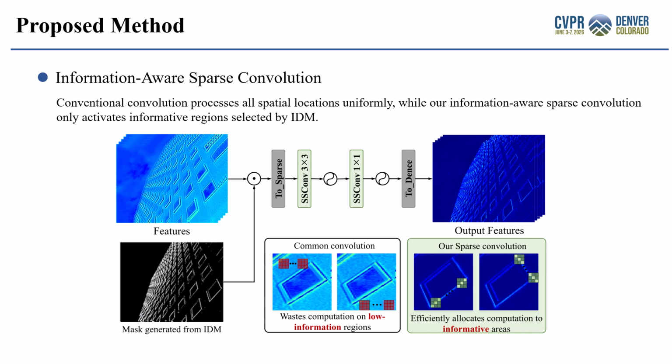Unlike conventional convolution, which processes all spatial locations uniformly, our sparse convolution concentrates computation on reconstruction-challenging regions while bypassing redundant smooth regions. The second branch, namely ARM, performs implicit soft feature modulation by generating affine modulation parameters from IDM. Together, these two branches provide both hard and soft guidance for efficient feature enhancement.